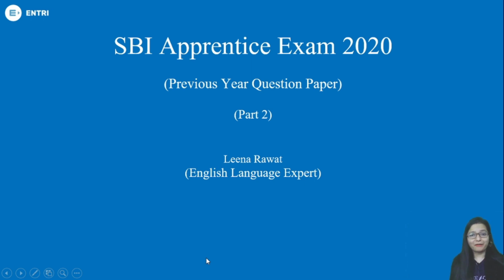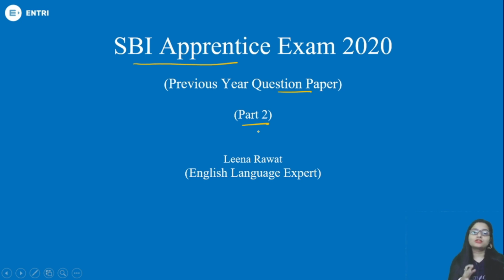So here I am with part 2 of the previous year question paper for your examination, SBI Apprentice 2020. In part 1 we discussed some of the questions, like jumble, parajumble sentences, which we also call sentence rearrangement. We talked about spotting error, where you have to find the error in the statement.